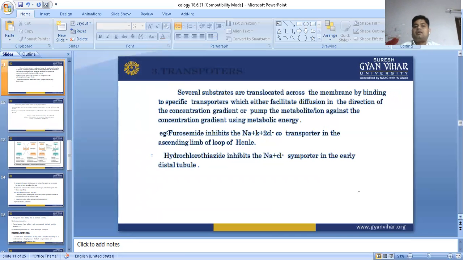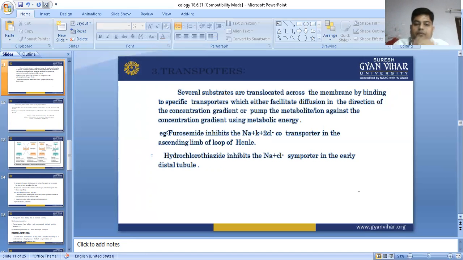Meaning to say that transporters are substances which bind with the cell membrane and facilitate diffusion in the direction of the concentration gradient. Concentration gradient means higher concentration to lower concentration. They also influence the concentration gradient by using metabolic energy.